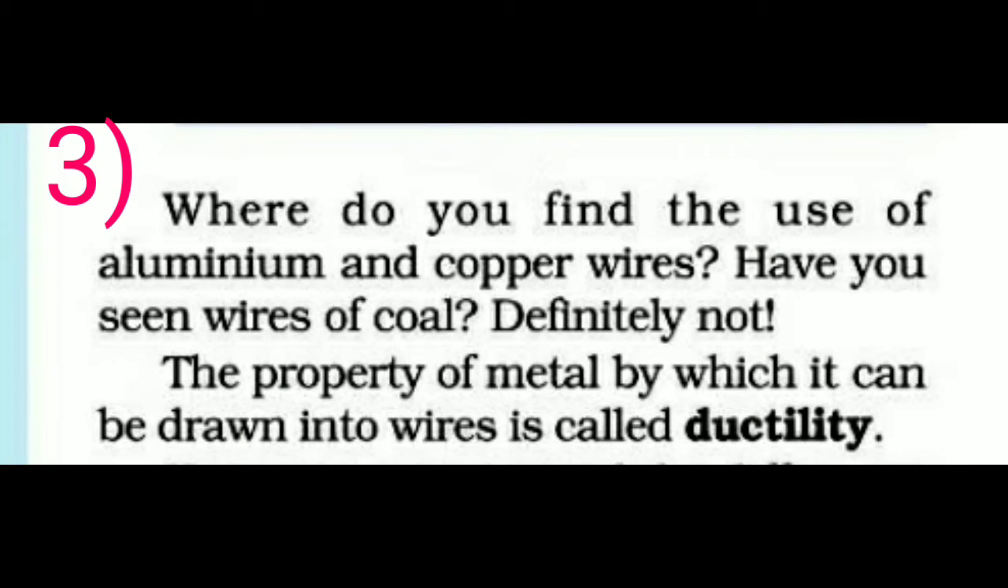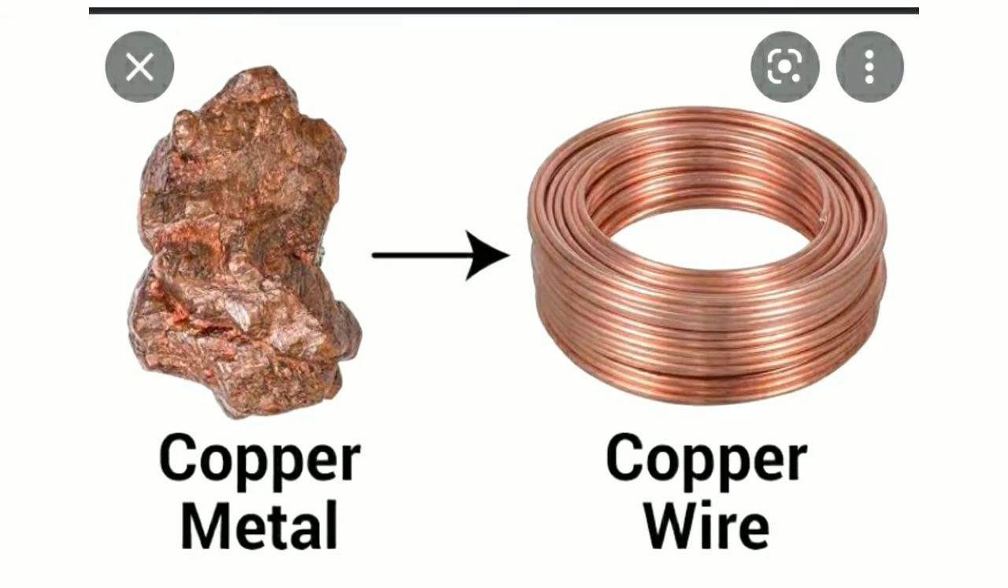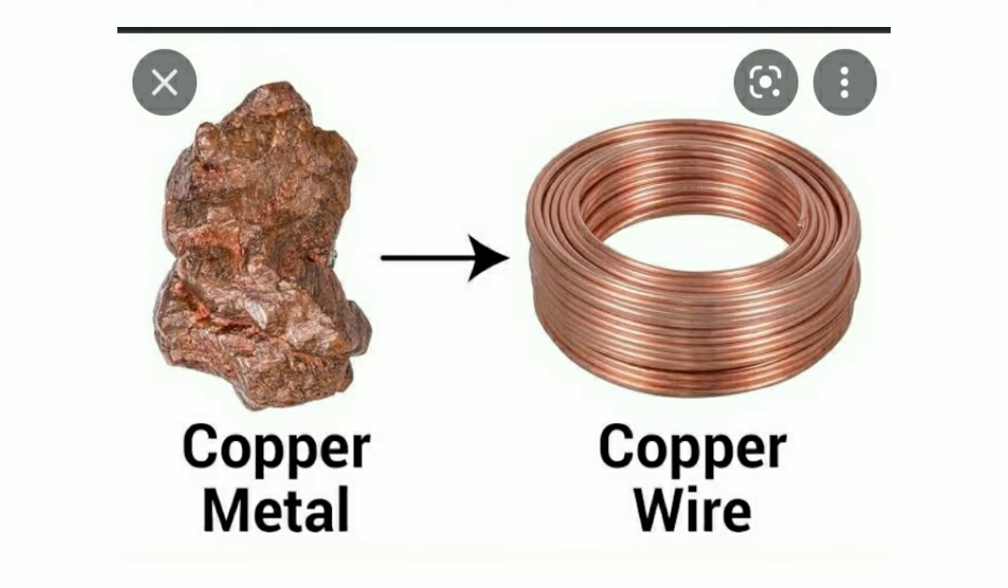The third physical property of metals is ductility, the property in which a metal can be drawn into wires. Examples: copper wires, aluminium wires. But non-metals do not have this property. As you can see in this picture, copper metal is drawn into copper wires. This is the property of metals named ductility. But non-metals cannot be drawn into wires because they do not have this property.